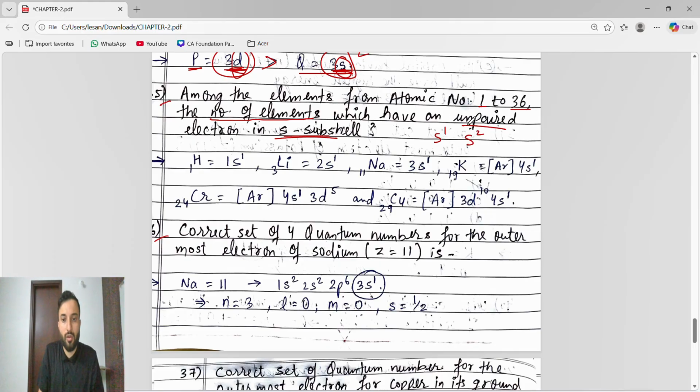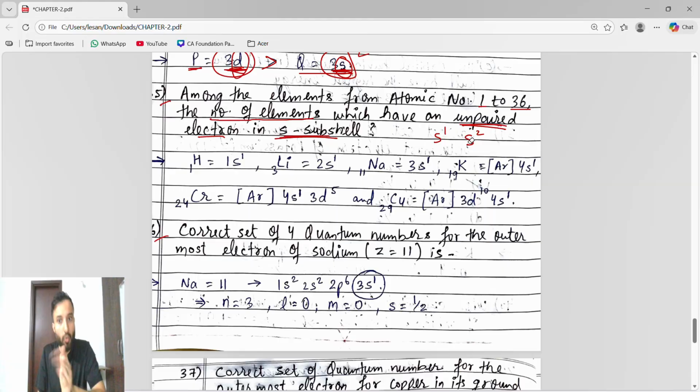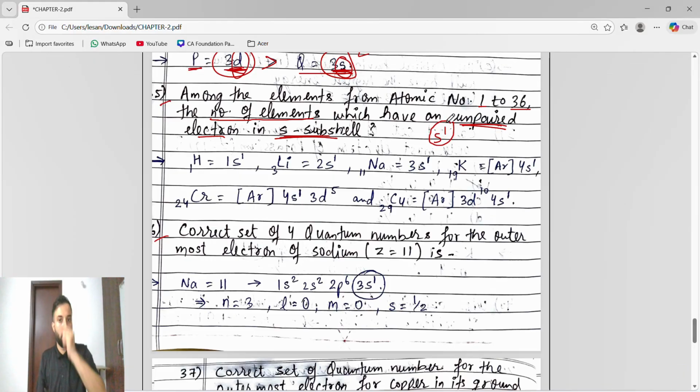But we only have to talk about unpaired electrons in the S subshell. So if you take S2, the group 2, S2 is paired. So we are not going to take group 2. We will only talk about group 1, which consists of S1, because S2 means paired. We have to talk only about unpaired.